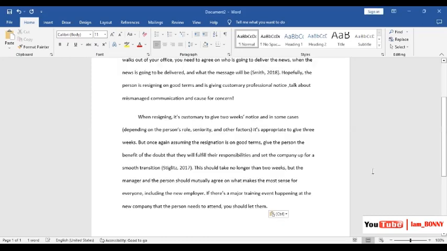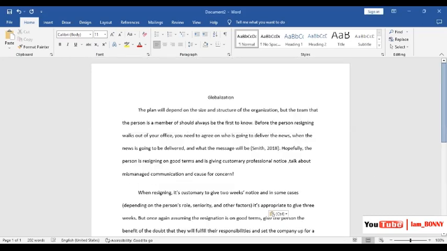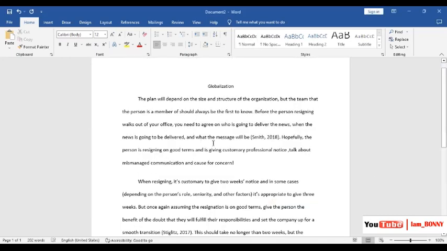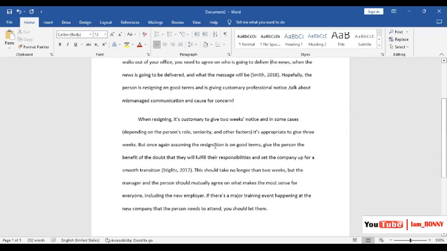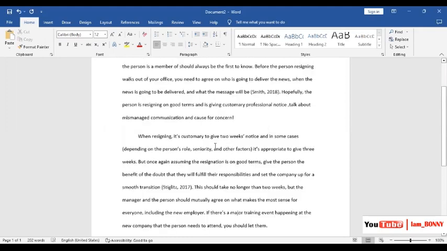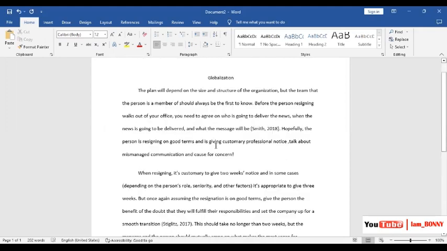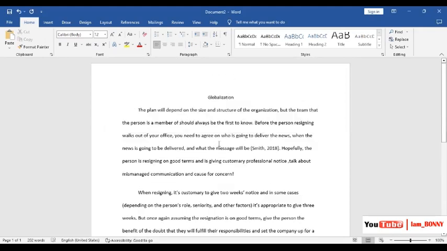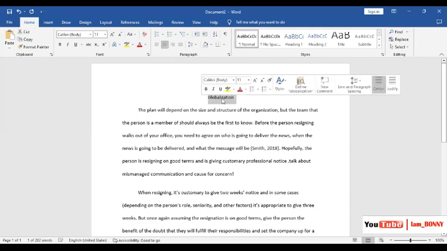So I'm just using it as an example that I've written about globalization. And now what we'll do is that we will format this information as per the APA guidelines. To format, first of all, let's format the cover page. So first of all, we'll highlight the topic, we bold it, and then we copy it.